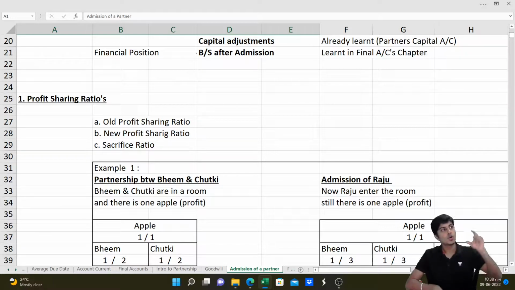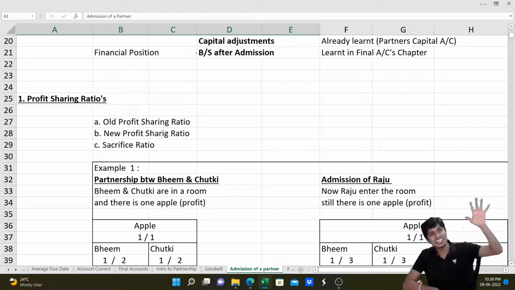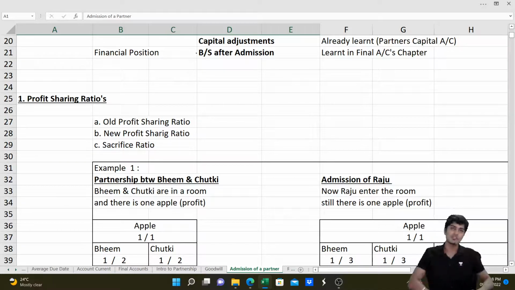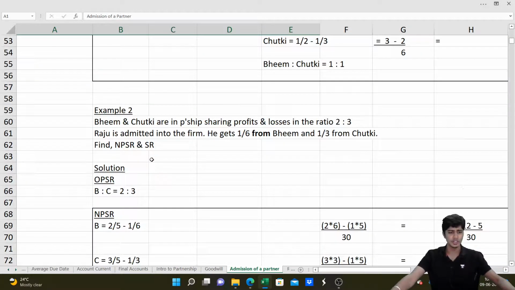Always remember, in the case of admission, OPSR is greater than NPSR, because old partners sacrifice to arrive at the new profit sharing ratio. So remember the formula: OPSR minus sacrifice ratio is NPSR, and the sacrifice of old partners is the share of the new partner. Done.